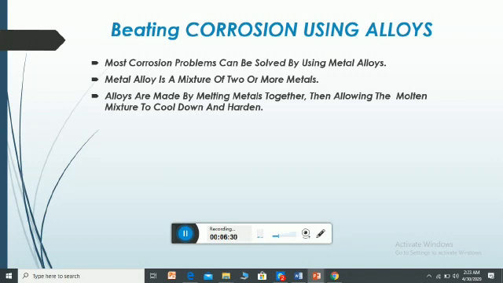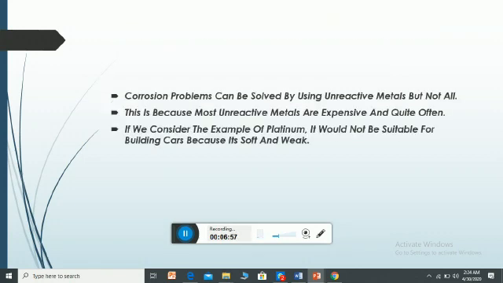When we add one metal, iron or copper, with any other metal, that is called a metal alloy. Metal alloys are made by melting two metals together, then allowing those metals, in their molten form, to cool down and harden. That is the alloy of those metals.